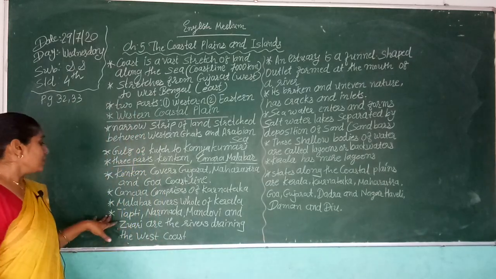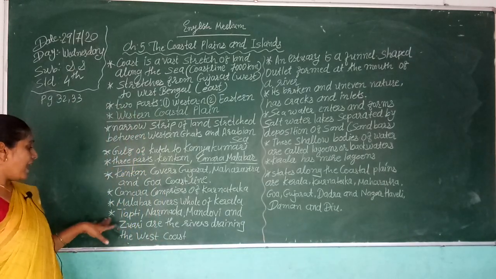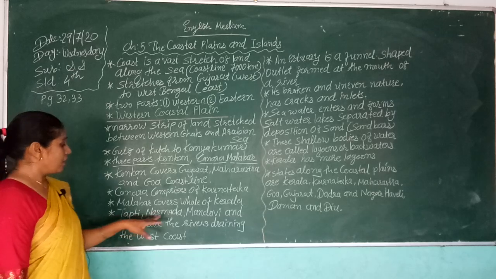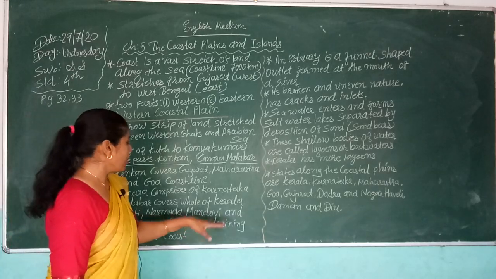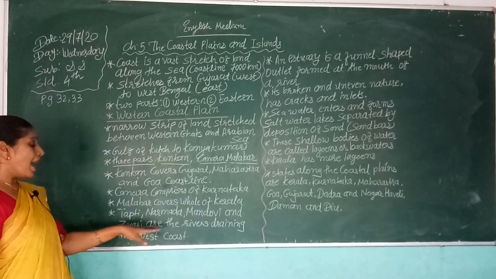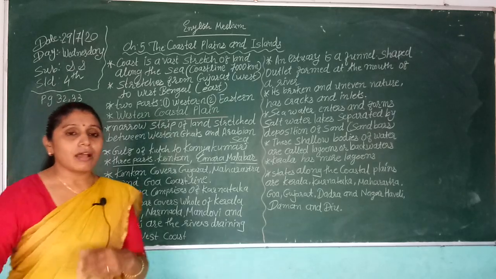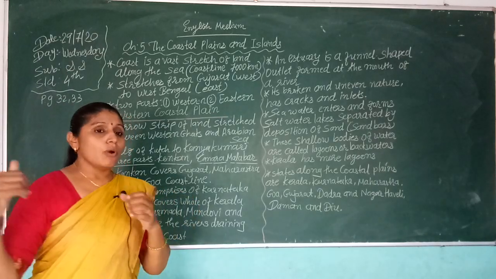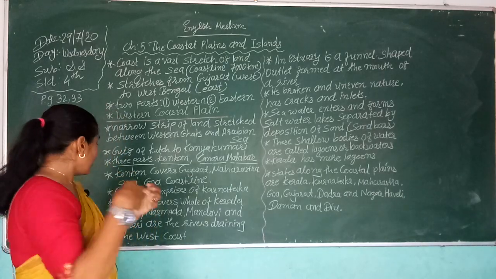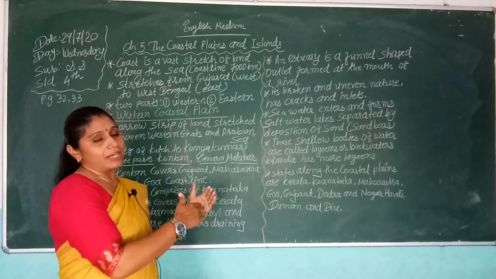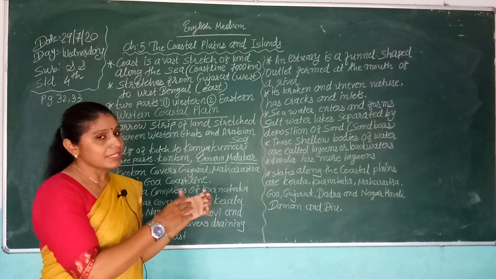There are many rivers, like Tapti, Narmada, Mandavi, and Juari, that drain the west coast. They drain to the western side and meet the Arabian Sea.